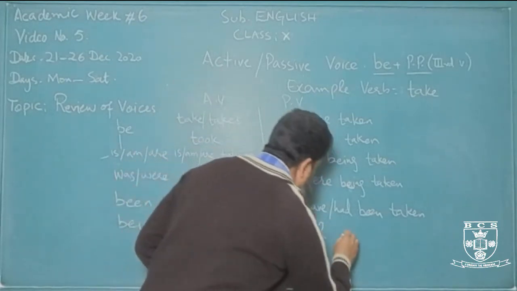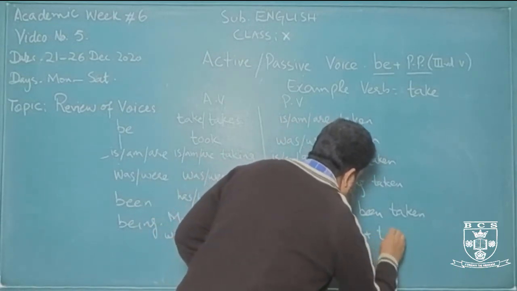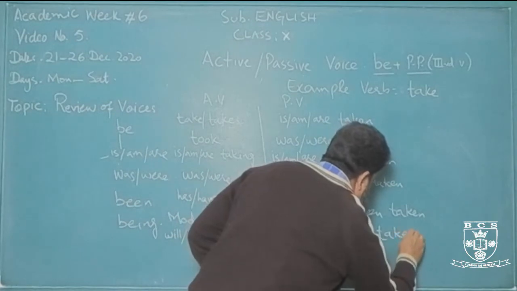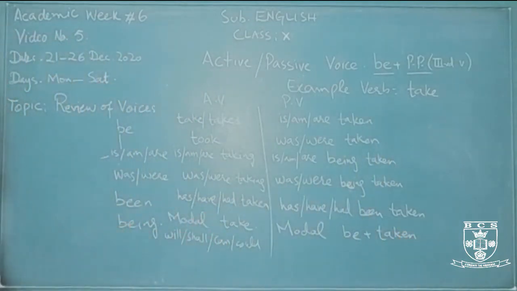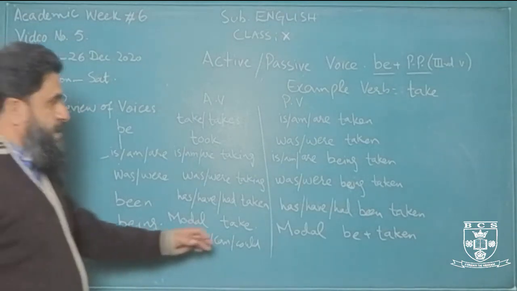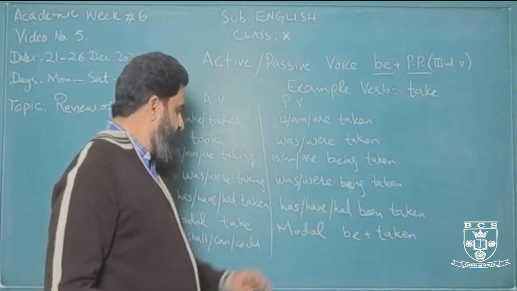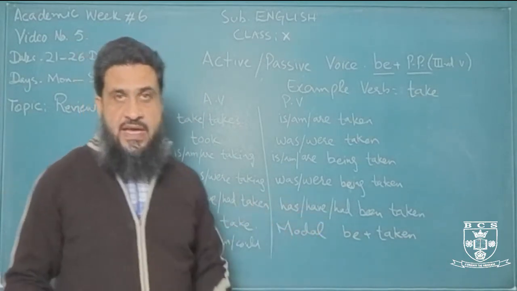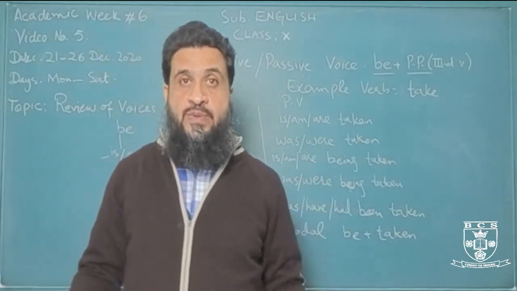We use modal verbs with be plus, again, the past participle form, that is, taken in our case here in the example. So for example, will be taken, can be taken, must be taken, could be taken, etc. Have to be taken, has to be taken, ought to be taken, etc.